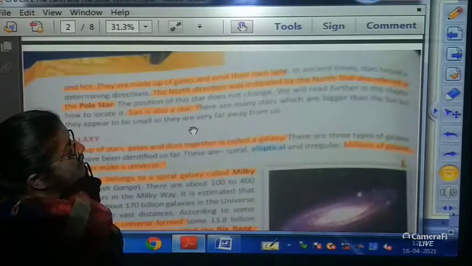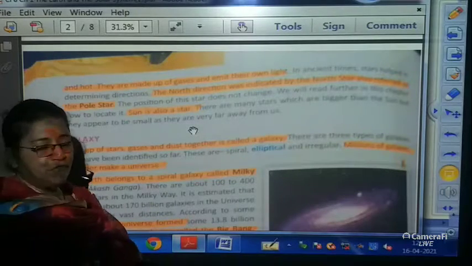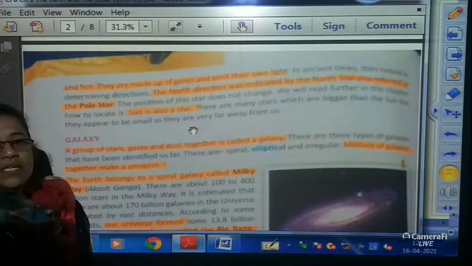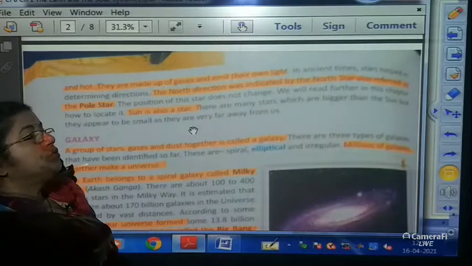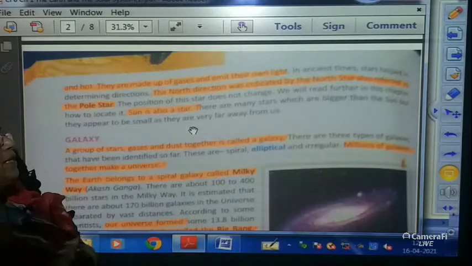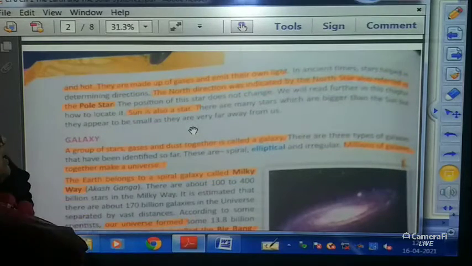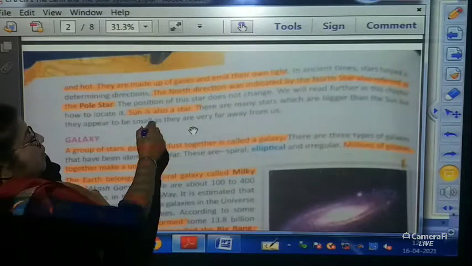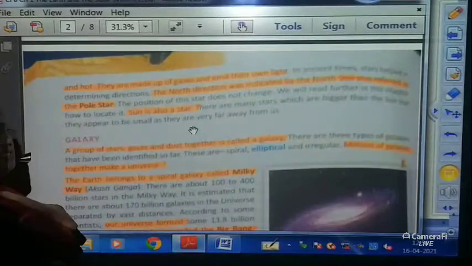In ancient times, stars helped in determining directions. Children, if you have read about the birth of Jesus Christ, a north star was guiding the three merchants to the place where Jesus Christ was born. They saw the star and they walked towards that place. So in ancient times the star always used to show the directions, and they used to guide the people. The north direction was indicated by the north star, also referred to as the pole star.